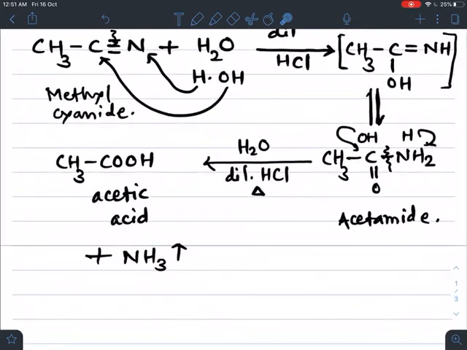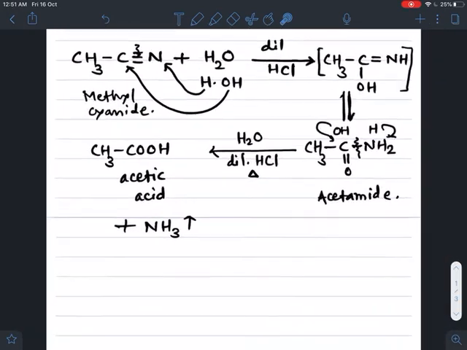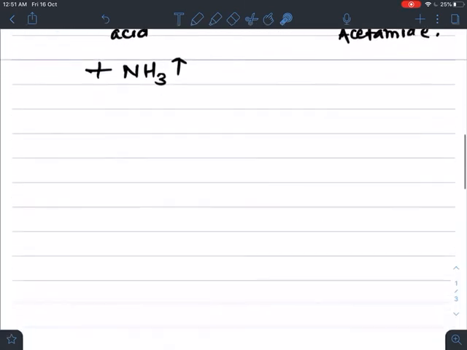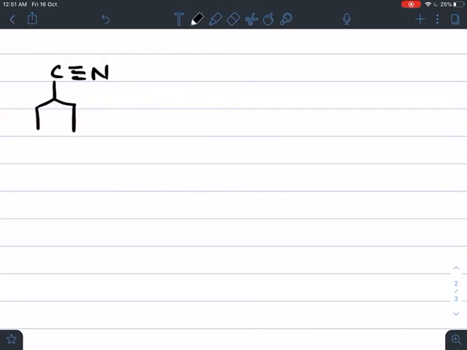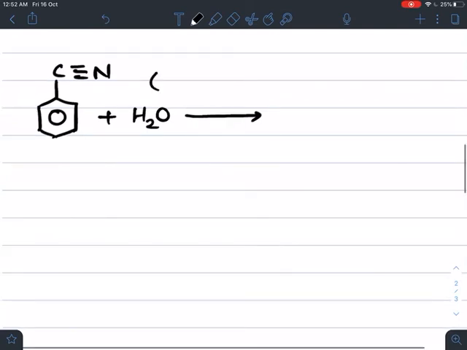Now by this method we can also prepare aromatic acids. If we take the example of aryl cyanide, with the CN group attached to the benzene ring, cyanobenzene, when it undergoes acid hydrolysis, the reaction takes place in the same way. H2O breaks down into H plus and OH minus.